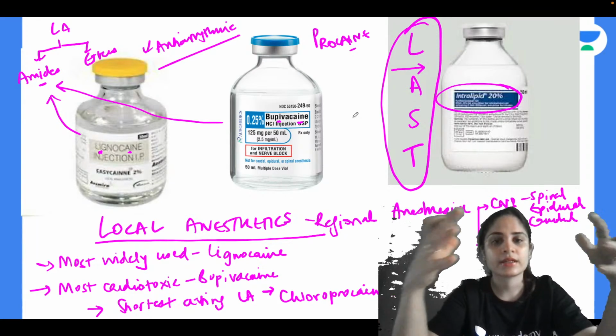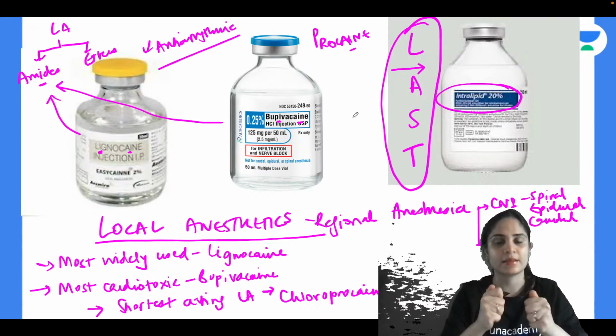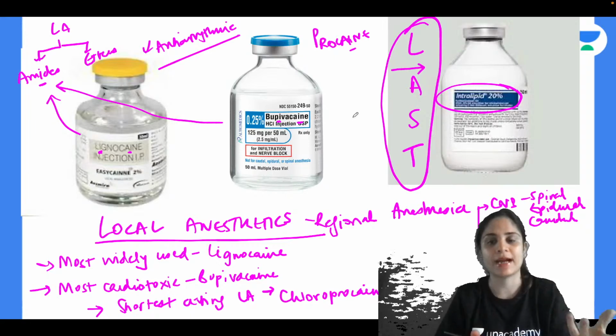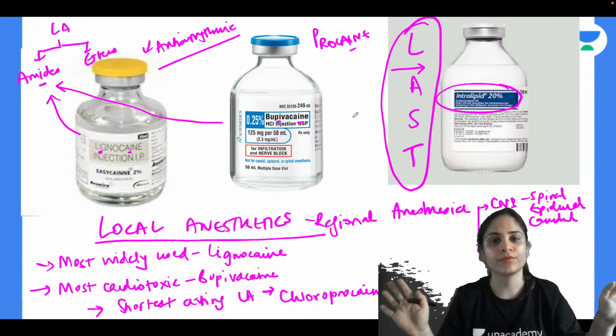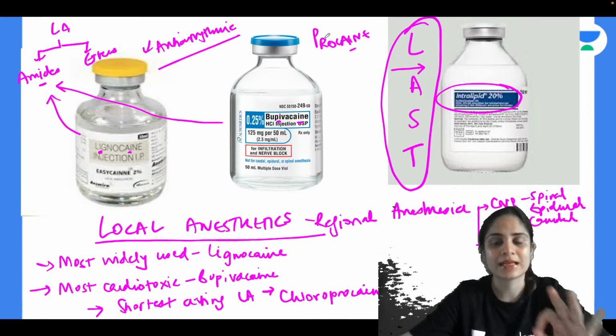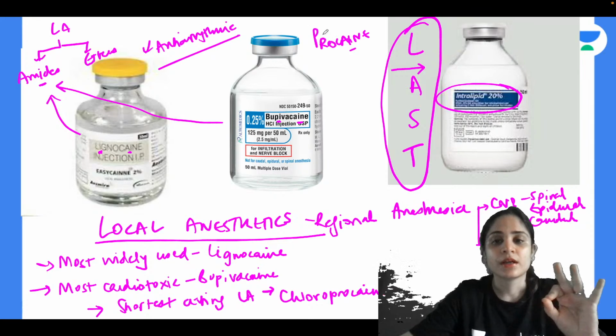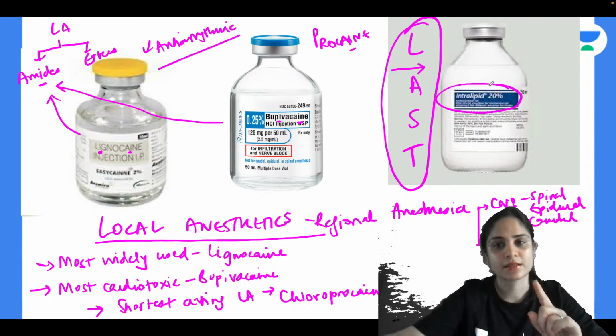So all your lignocaine, bupivacaine, whatever you have given will get absorbed by this intralipid. It is nothing but a big blob of fat. It gets absorbed in it and it gets thrown off from the body. Okay, so as a result of this you have local anesthesia systemic toxicity treatment by 20% intralipid, and this comes as a case based scenario.